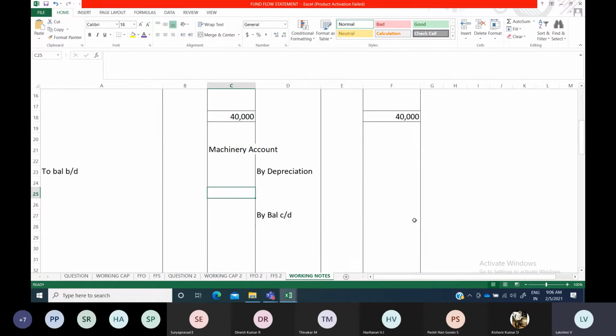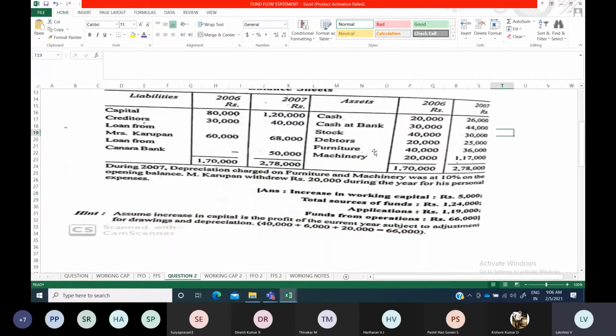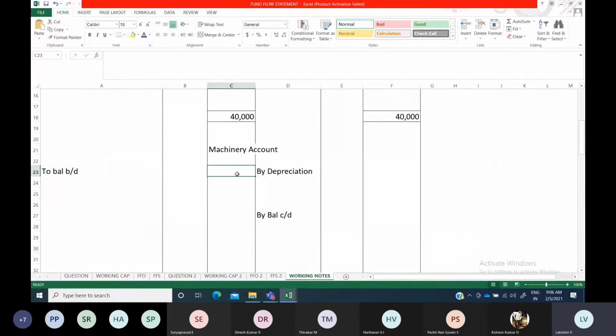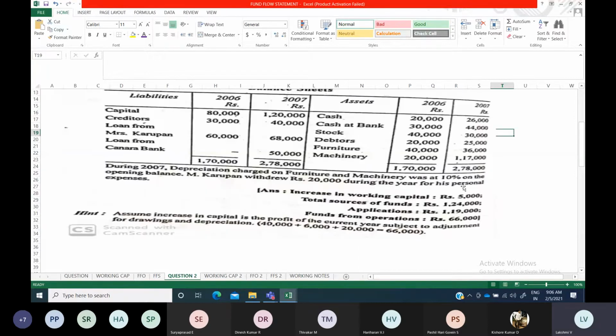So in the machinery account, the opening balance is 20,000 and the closing balance is 1,17,000. Now depreciation, here you will show it. Depreciation on machinery is 10% on opening balance.